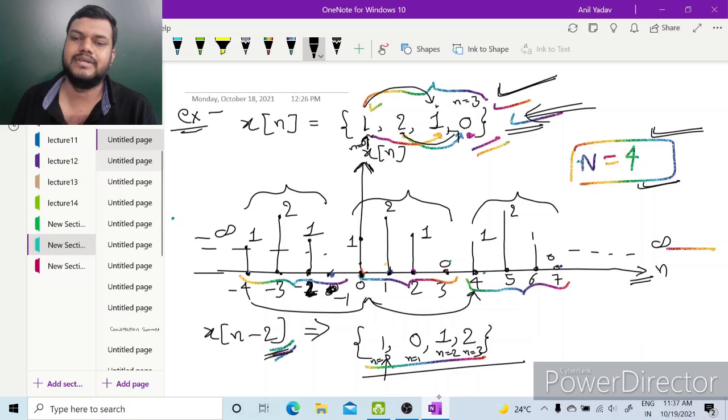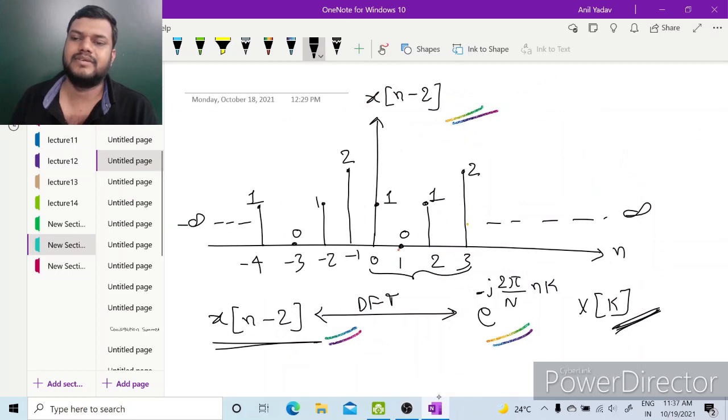As it is periodic, there will be this circular shifting. So x[n minus 2] is 1, 0, 1, 2. It will be repeated again 1, 0, 1, 2, and previously also 1, 0, 1, 2, from minus infinity up to infinity.